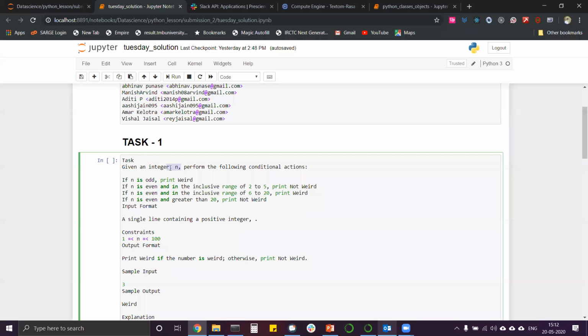We should first take an input n from the user. We remember the method of int input, so we will use that method to take an input. Then we will check if the input is odd, then we can print weird. But we will also check in that condition if it is even, and if it is in the range of 2 to 5, then we will print not weird.